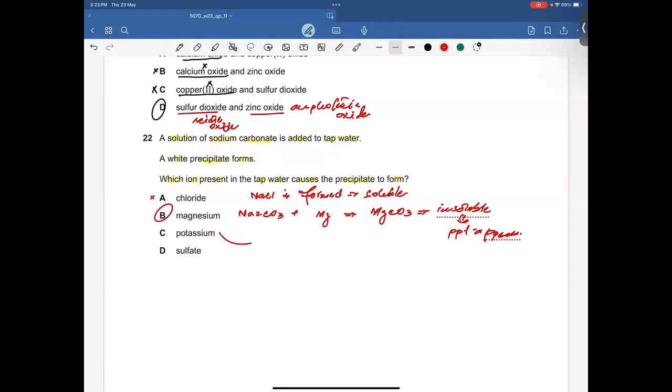Let's talk about option C. Potassium, when treated with sodium carbonate, will turn to potassium carbonate, and potassium carbonate is also a soluble salt. And sodium sulfate is also soluble, so that will not give you a precipitate. Potassium carbonate cannot give you precipitates, and therefore B is going to be the right answer.